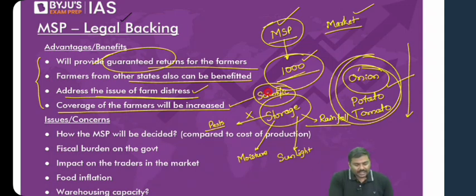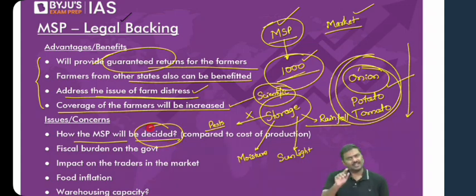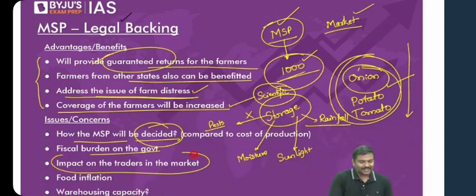And next, how MSP will be decided. That's also very important. How much MSP will be given by the government? I'll discuss this. Just have patience. I'll discuss how MSP is decided. What is the issue? I'll tell you. How much money will be paid by the government? That is also very, very important. Burden on the government will suddenly increase. Impact on the traders in the market. Let me explain this. Follow this very carefully. Let's start.